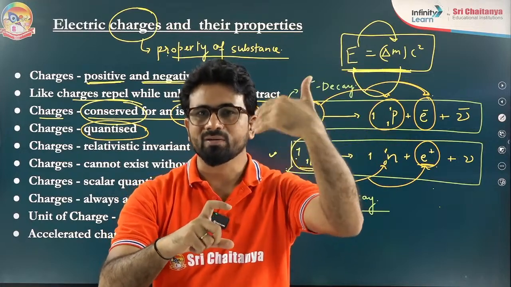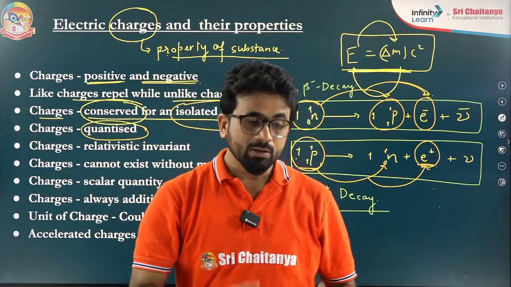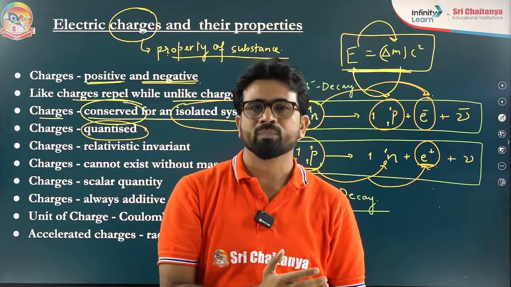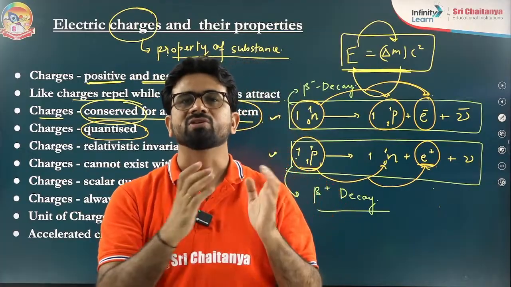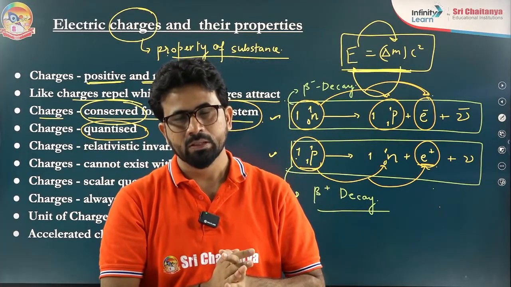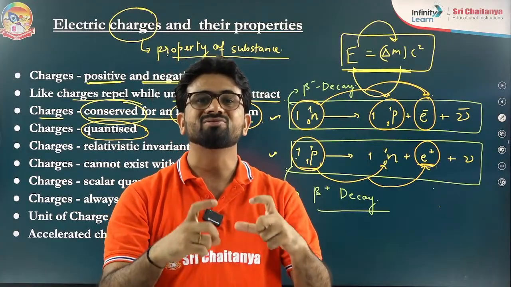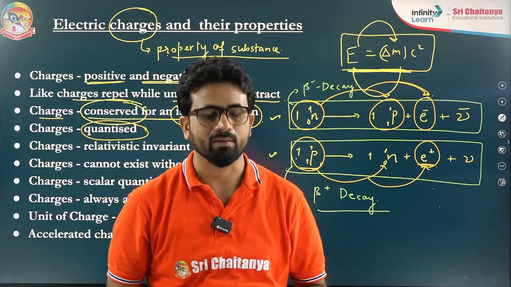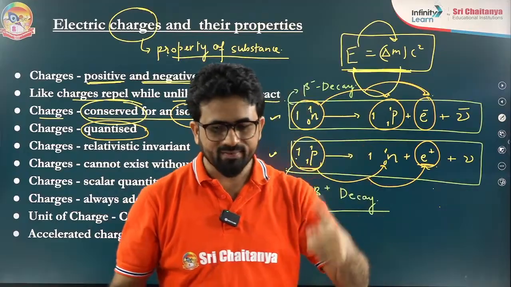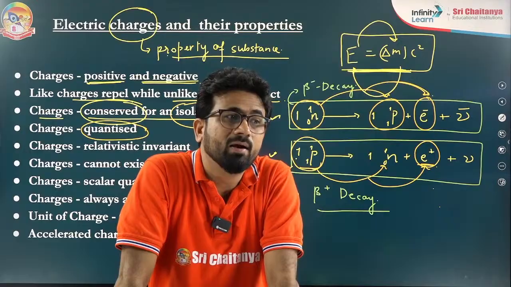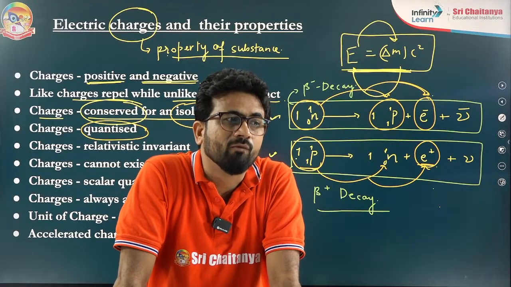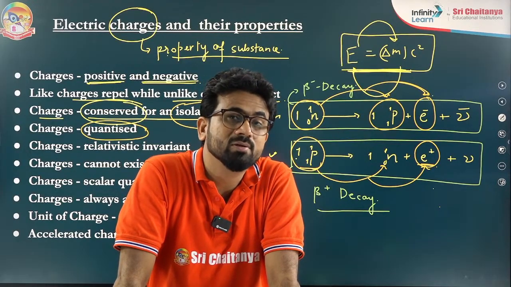Now understand my words, I am getting into detail. For the charges also, the smallest charge we are having, that is the charge of electron. I am repeating again, the smallest charge we can have, that is the charge of electron. But some students come to class and ask the doubt: why are you talking only about the electron? Why are you not saying proton, sir?